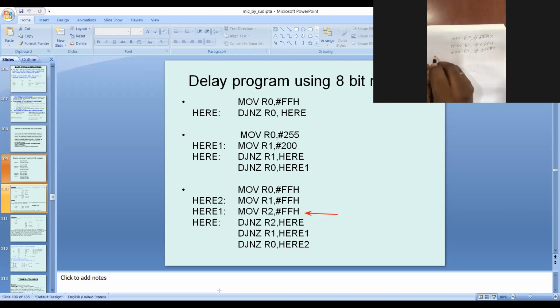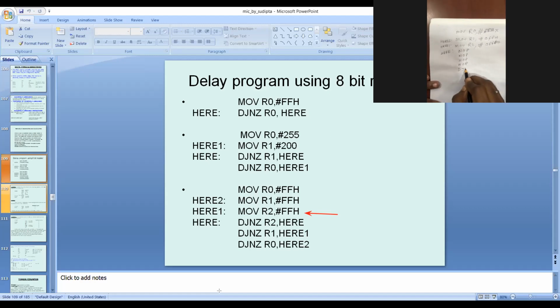This is here one, this is here 2. Next coming here, we are mentioning first 4 NOP. Yes, sir. The rest of the program is the same.